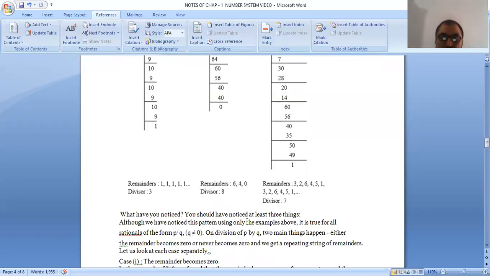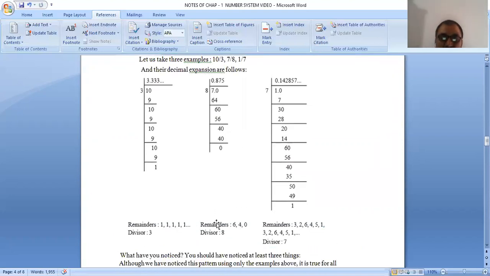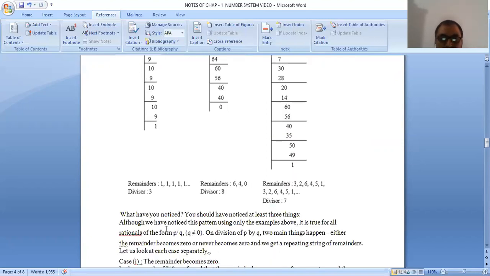Now, what have you noticed there? You should have noticed at least three things, which I have told you just now. First the remainder is 0, or the remainder never comes 0, and the remainder repeats. Although we have noticed this pattern using only the examples above, it is true for all rationals of the form P upon Q, where Q is not equal to 0.